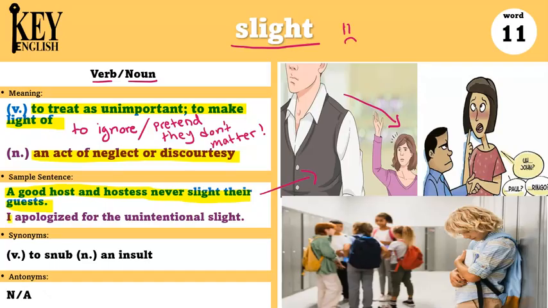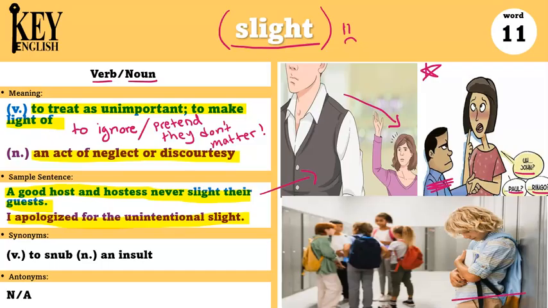The other example says, I apologize for the unintentional slight. So unintentional means something by accident. For example, if you are meeting your friend or a new friend that you have and you forgot their name, that might be an accident, but it still might make them feel like you slighted them. For example, I could say, she didn't mean to slight her classmate by forgetting his name. She didn't mean to ignore or pretend that the friend didn't matter. She just forgot his name.